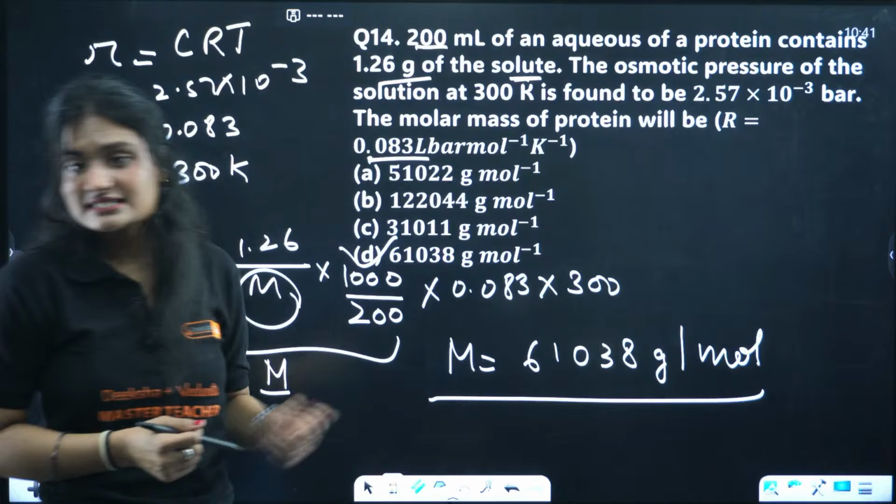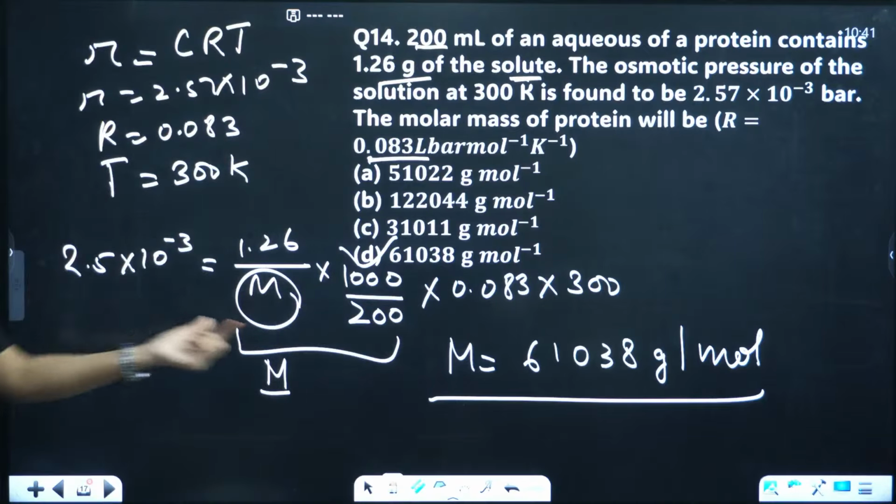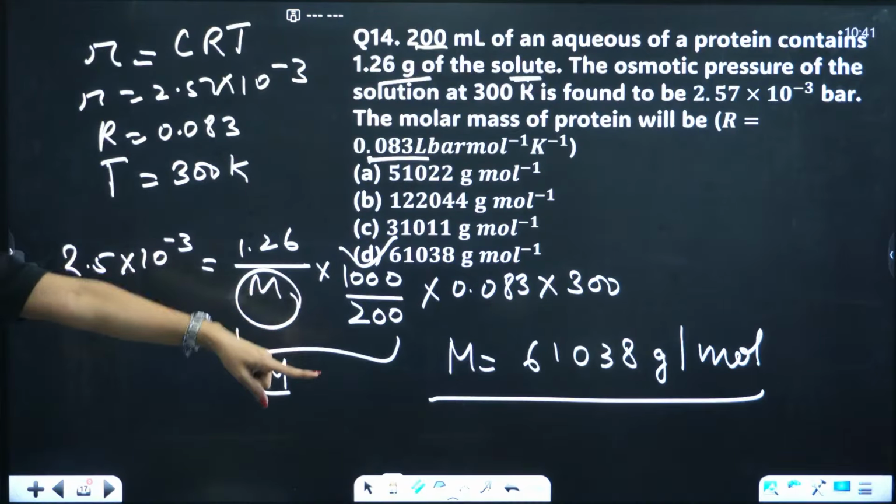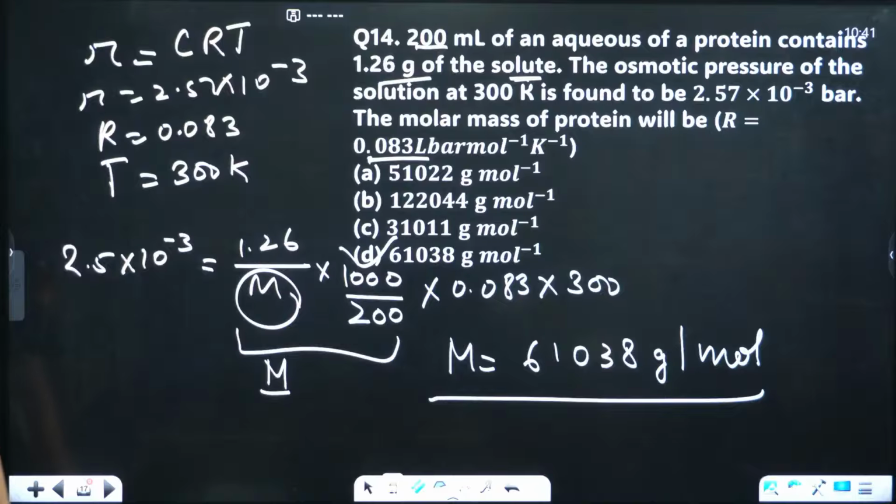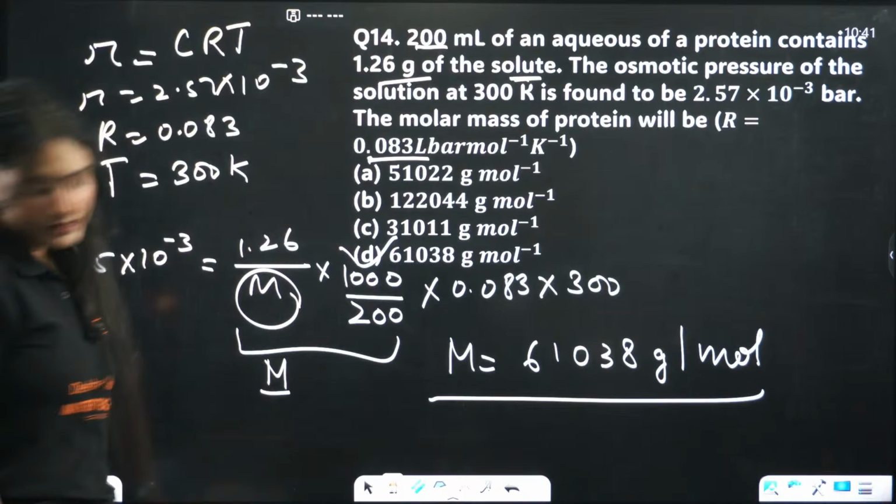Okay, D. Yes, if you calculate it, the answer would have come out to be 61,038 gram per mole. Okay, next question.